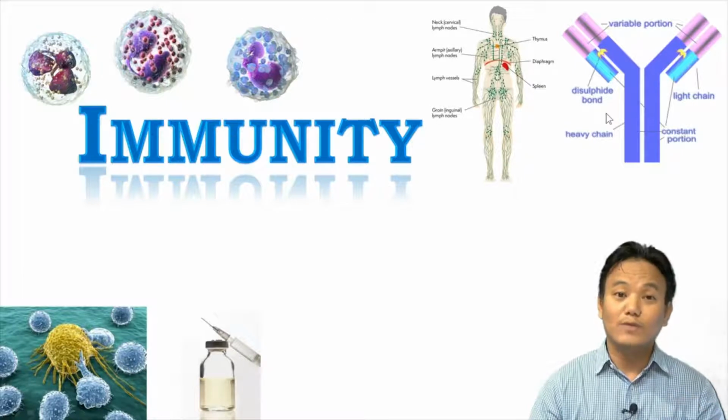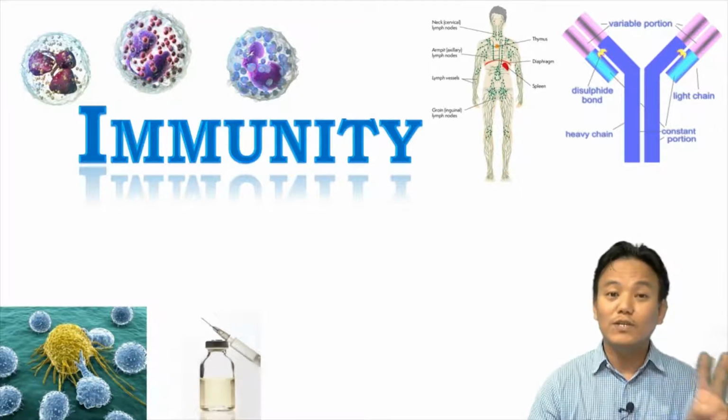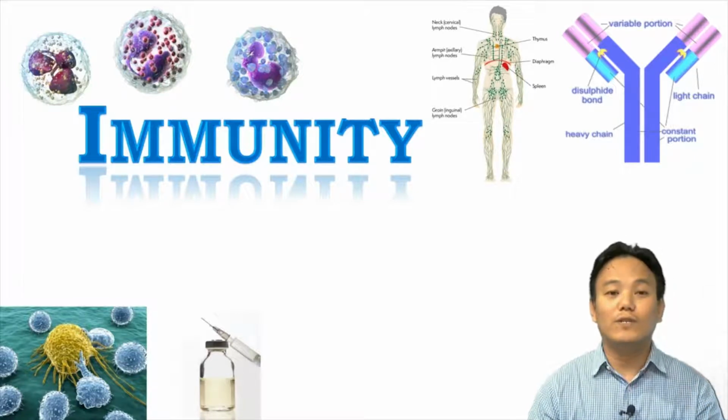And the immune response in which the antibodies are involved is called the humoral immune response. And there is another type of immune response called cell-mediated immune response, in which the T lymphocytes are involved. Right. So we studied those two types of immunity, innate and acquired immunity.